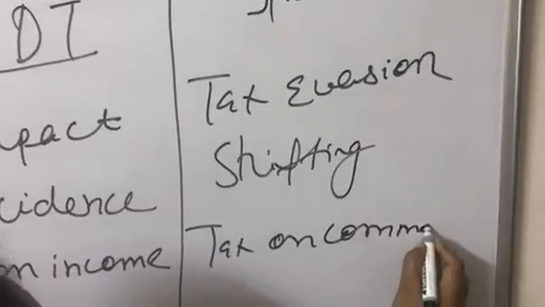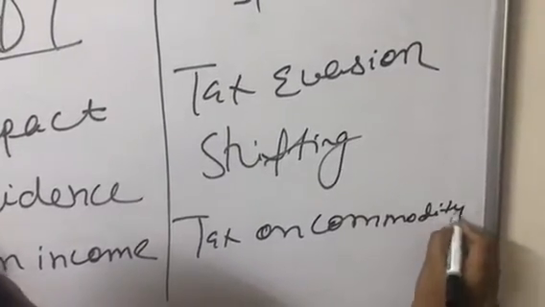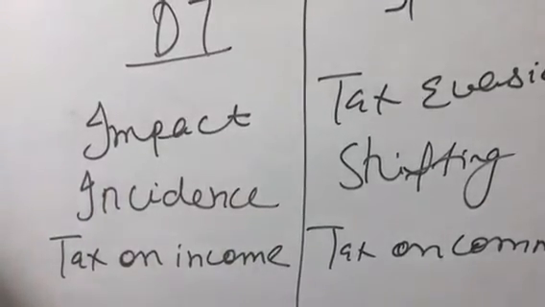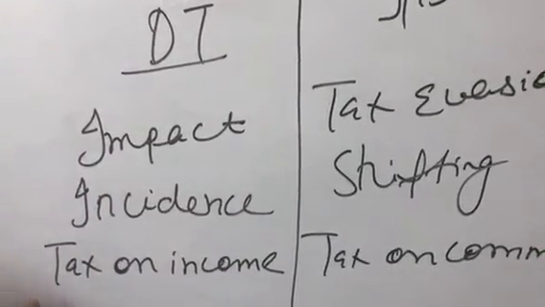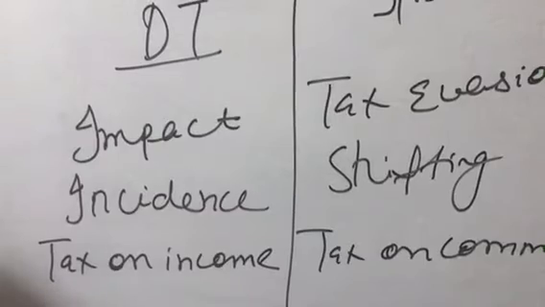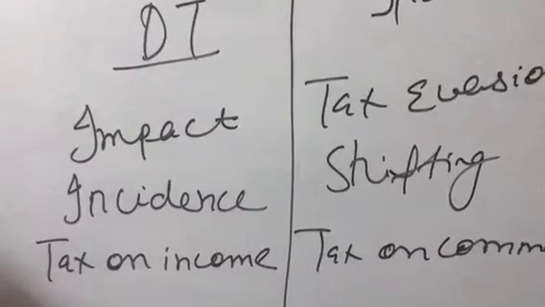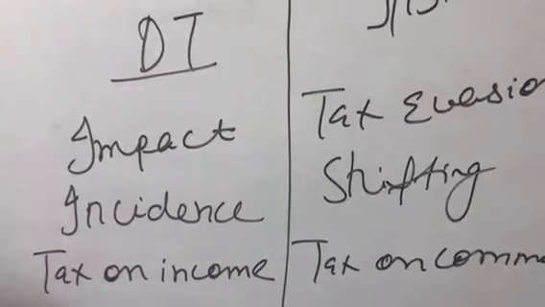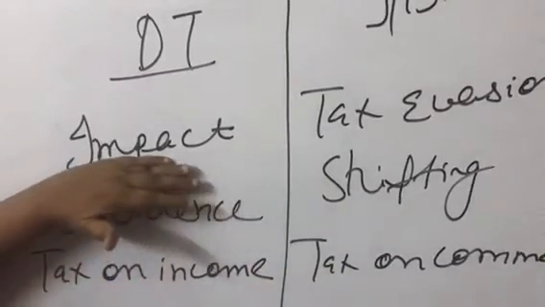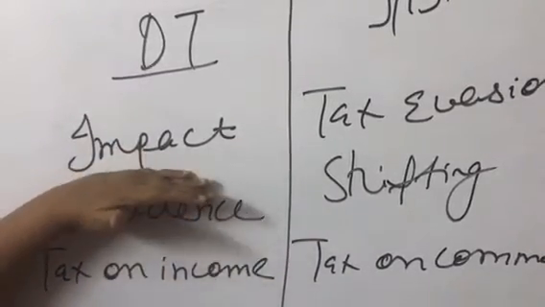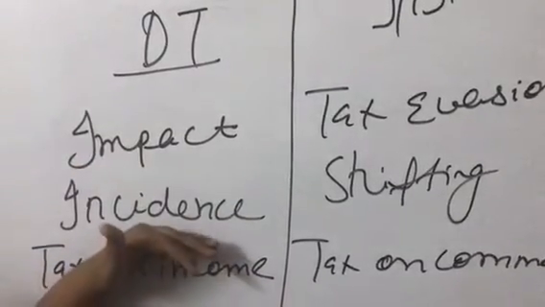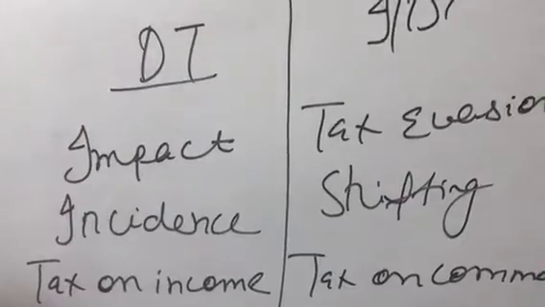What is the meaning of the term impact? Impact means immediate burden. You all know by the definition of the term tax that tax is a liability, tax is a burden which each and every individual or a company has to bear. So impact means immediate, initial burden which is there on a taxpayer, and incidence means final, ultimate burden.